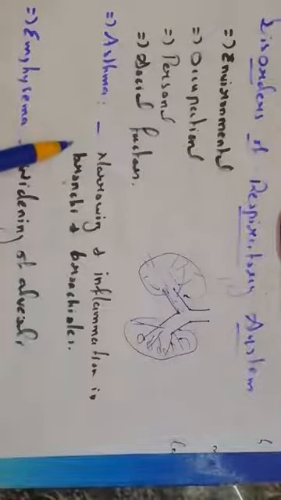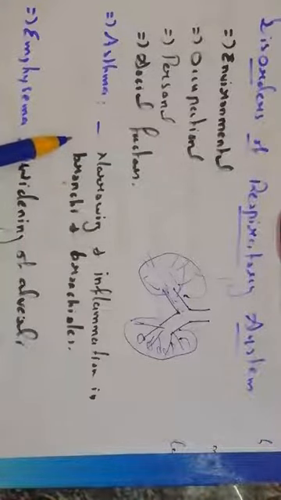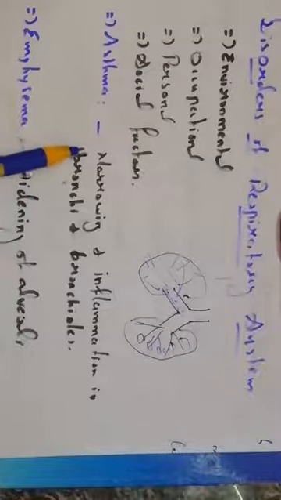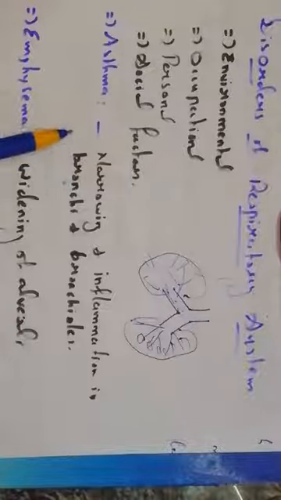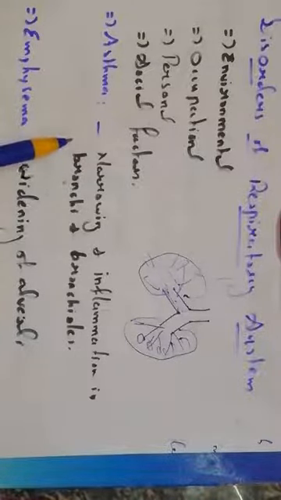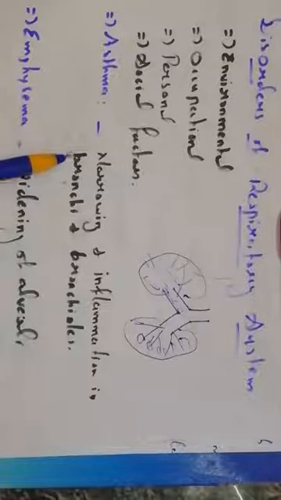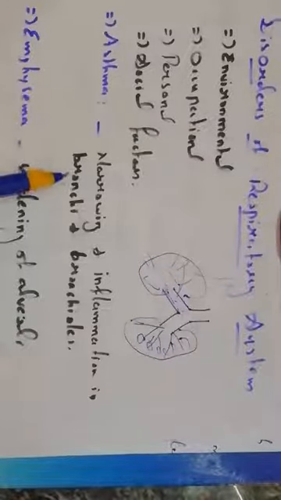And these persons will get allergic reactions with some particles, especially dust. Even if there is dust, they will get allergy, right? And this problem may increase with pollen grains, some kinds of food, and certain drugs which we consume, or certain food items, fishes and so on. Not for everyone, but for these kinds of persons, it may lead to allergic reaction and the symptoms may increase further, right? So that is regarding asthma.